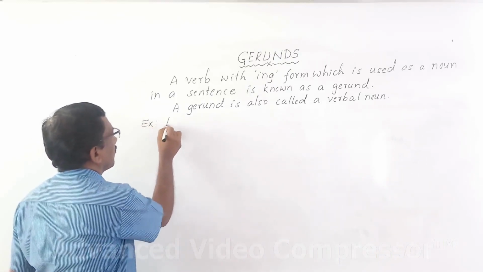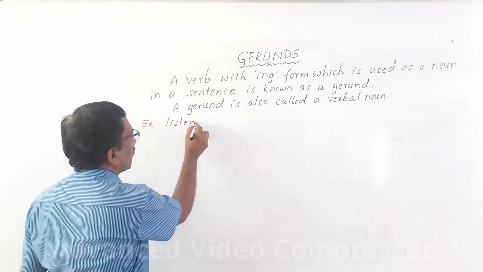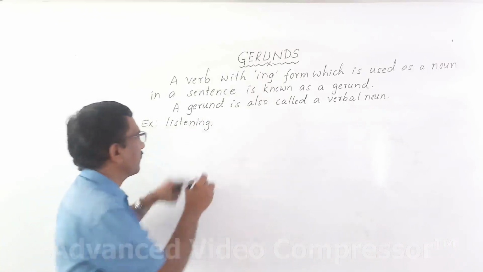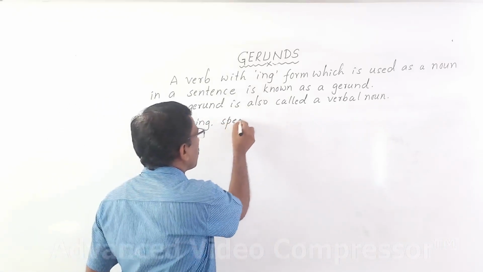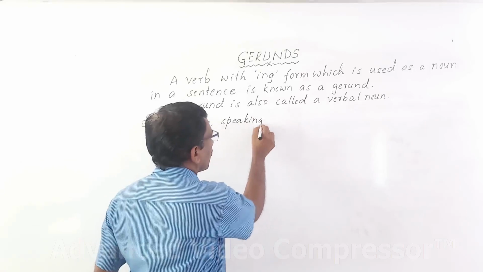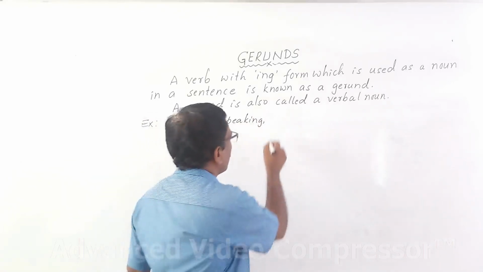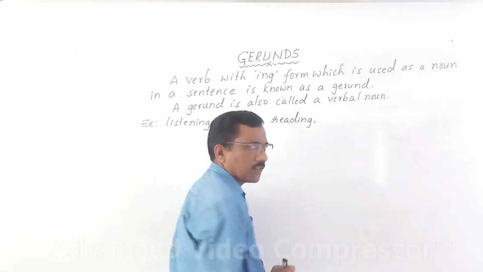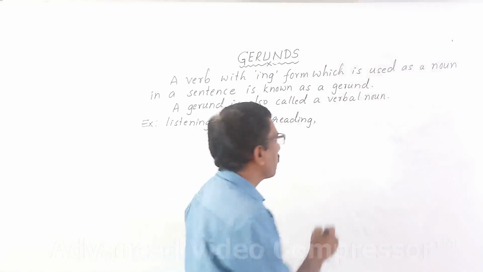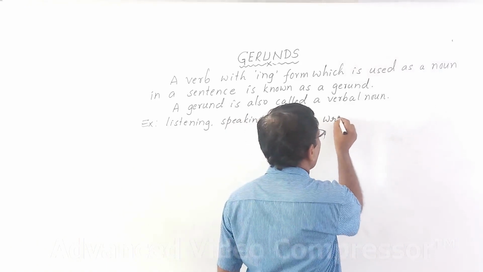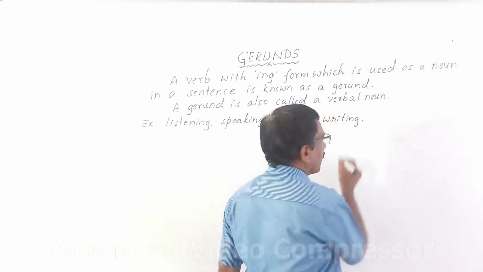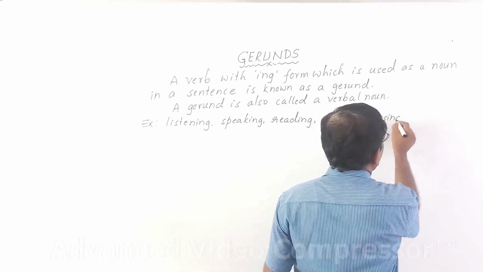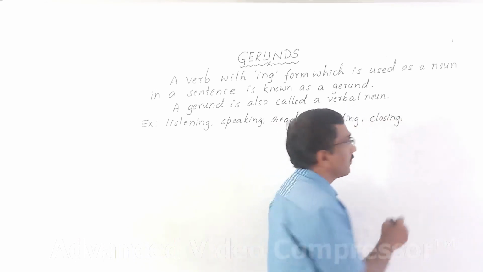See here, listening. Listening is ing form of listen, and speak, its ing form is what? Speaking. Read, its ing form is reading. Write, its ing form is writing. Then close, ing form is closing.